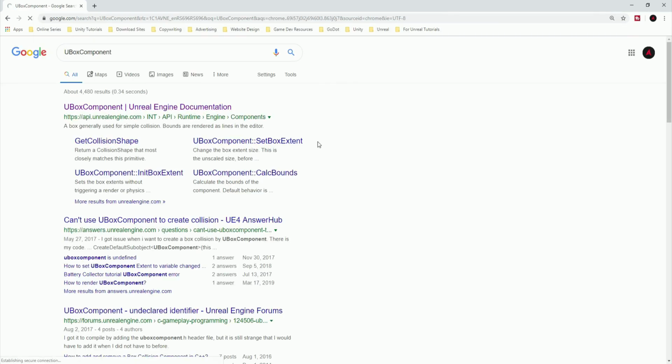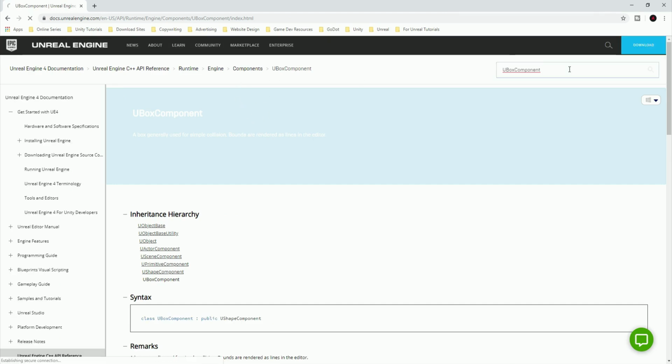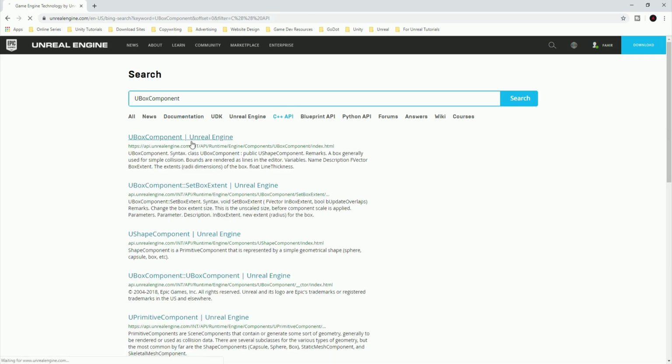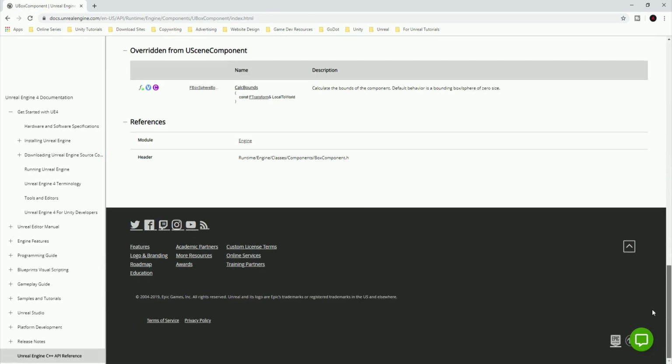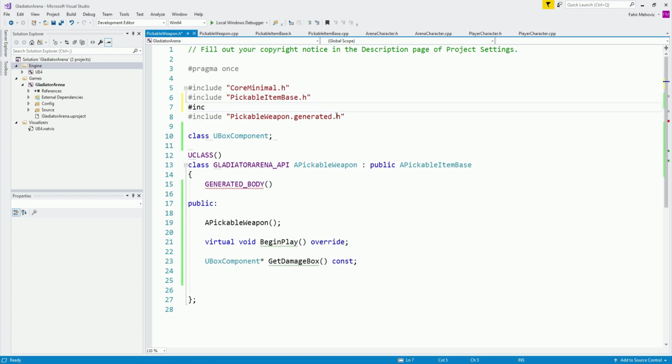Let's try it over here just to show you what I mean. If I go over here in the documentation and search for it, in the C++ API, we want to import the box component. So we will do something like this: components, box component.h. We come back over here and we need to do it above the generated.h file. So it will be include like this, and we will put it in quotes.